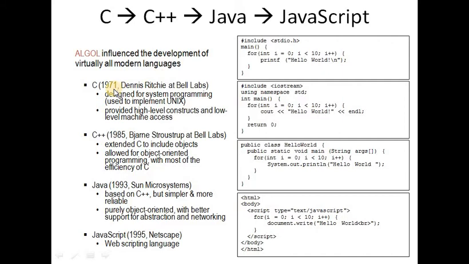C was developed by Dennis Ritchie at Bell Lab, C++ came in 1985, and Java was developed in 1993 by Sun Microsystems. And last, JavaScript was developed in 1995. That is a web scripting language. This is the core scripting language, which comes under the interpreter.